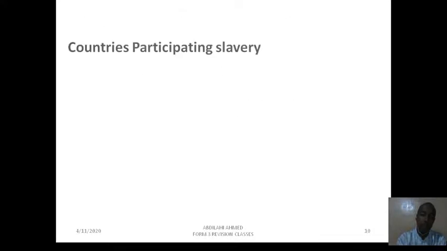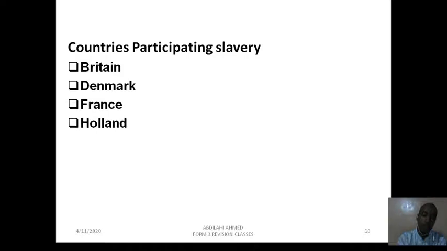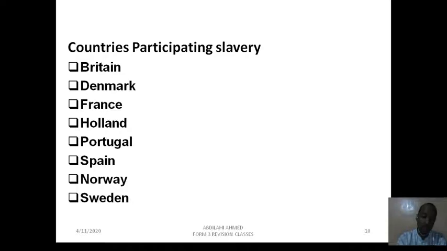The second point today is which countries participated in the slave trade. They were Britain, Denmark, France, Holland, Portugal, Spain, Norway, and Sweden. These were the major ones that took part in the slave trade.